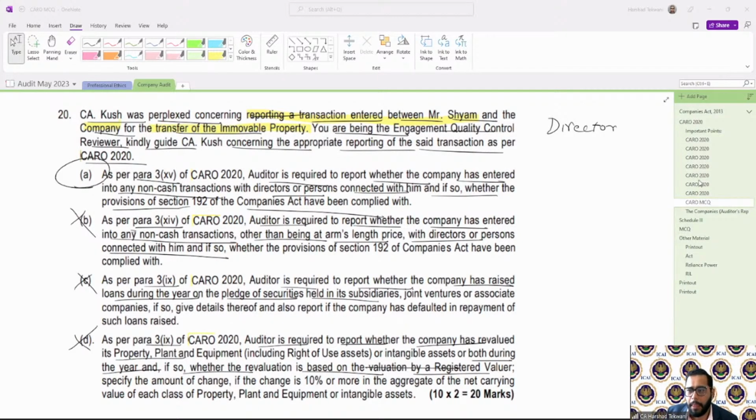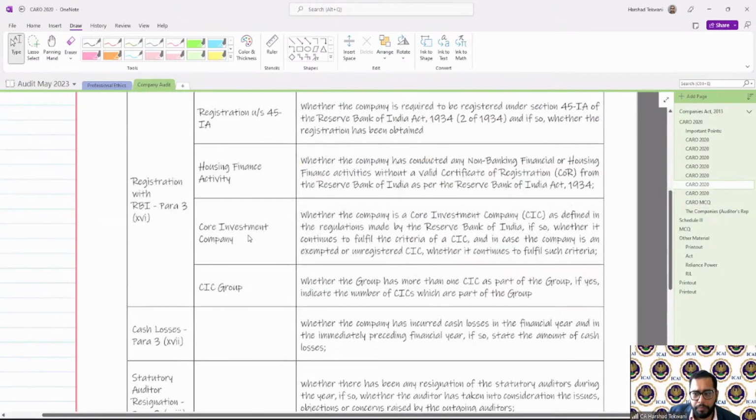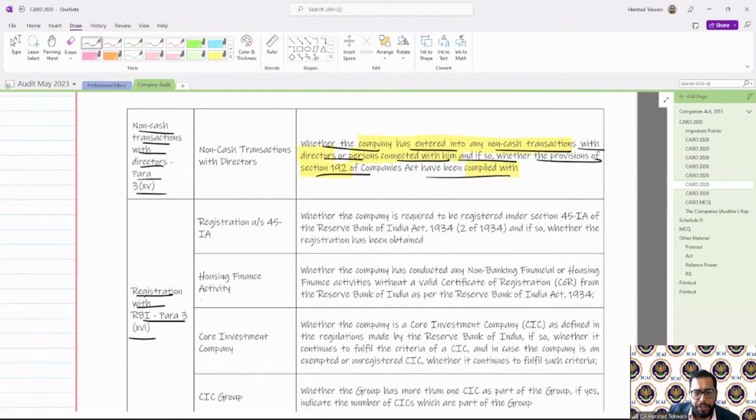Okay. Now let's go back to the paras. Registration with RBI, para 3.16, very important. Registration under section 45-IA for NBFC.